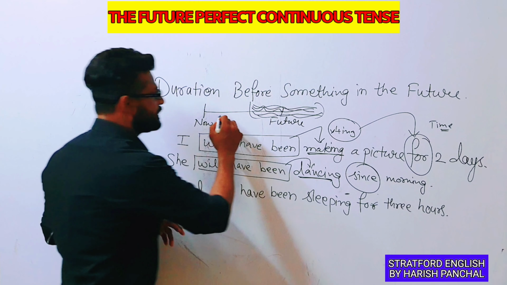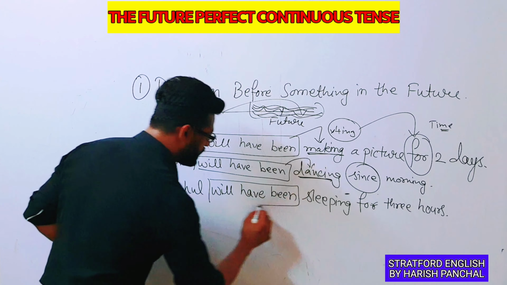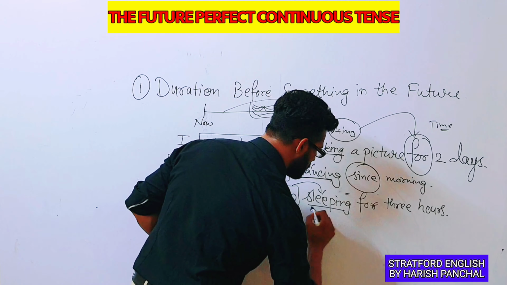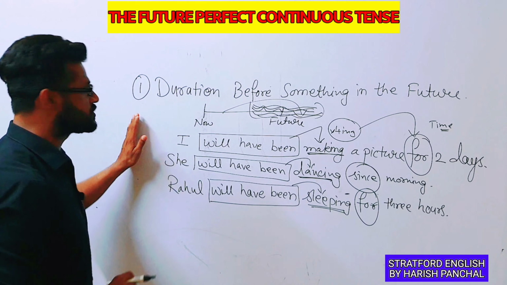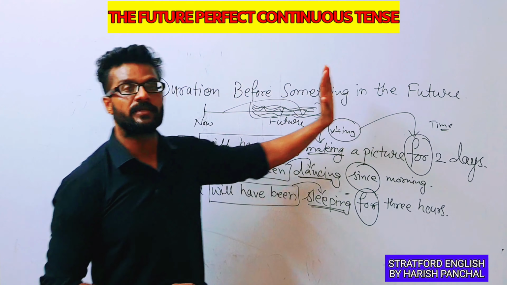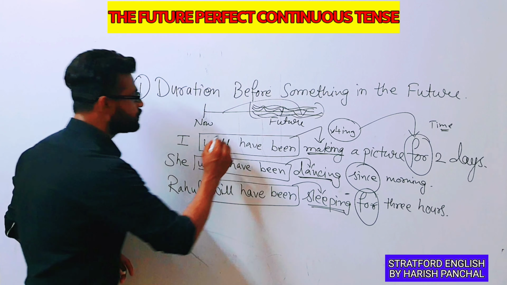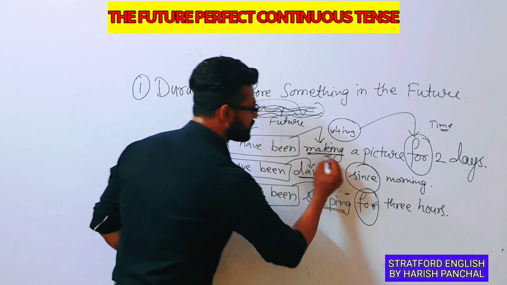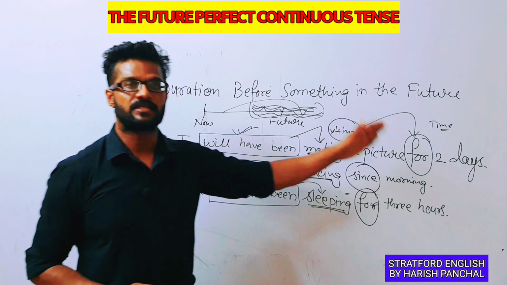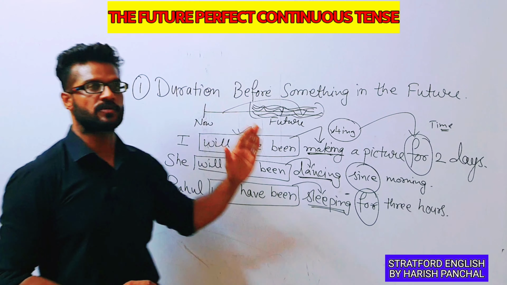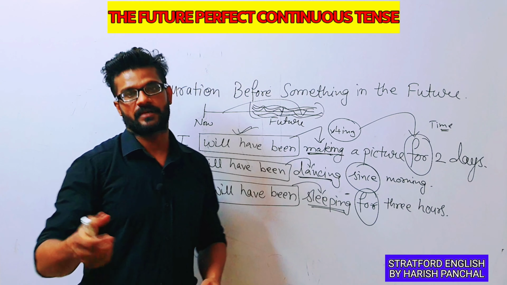So some action will be going on in the future. Again we have used here will have been, and then we have used here first form plus ing, and for we have used here for time. So this is the situation, duration before something in the future, and we can make sentences on this situation like this. We will have to use will have been, and then we have to use first form plus ing, and we have to use since and for to complete this sentence. So this is the first situation of the future perfect continuous tense. Now we will discuss about the second situation, that is cause of something in the future.